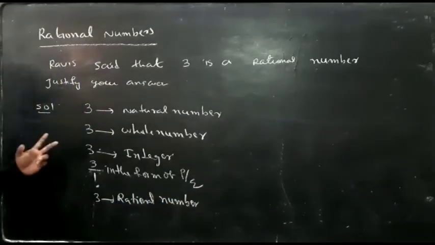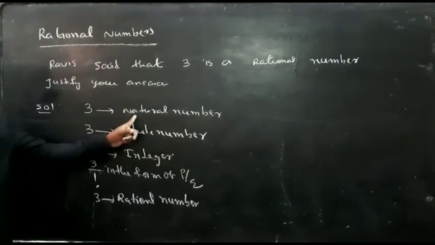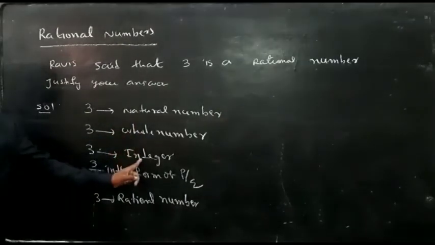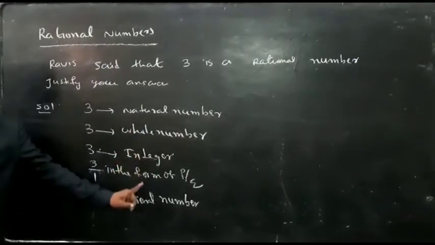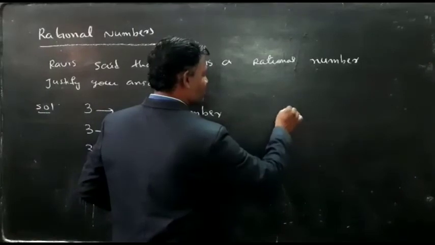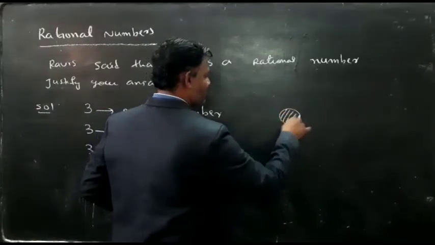So from this, what do you conclude here? Natural numbers are part of whole numbers. Whole numbers are part of integers. Integers are part of rational numbers.